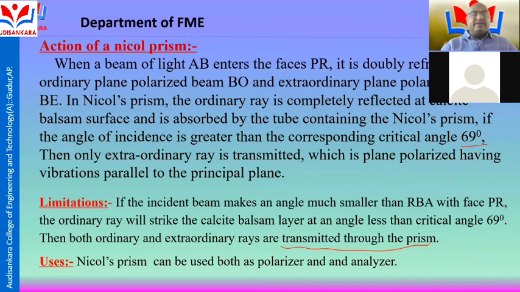Uses of the nickel prism: it can be used both as an analyzer and a polarizer. This is the main importance of the nickel prism, its best application.